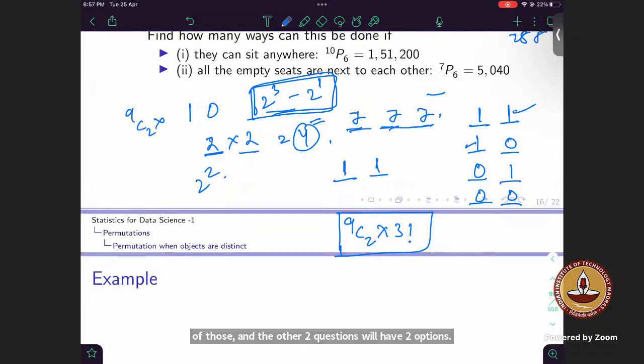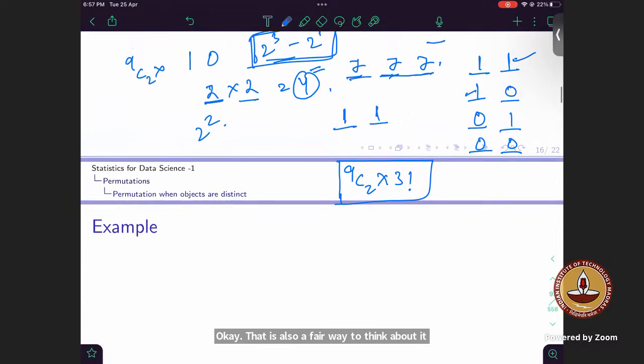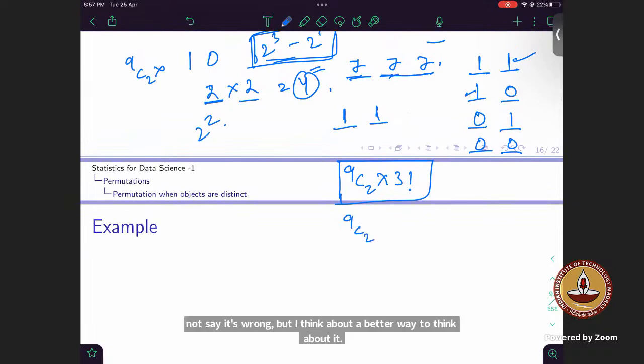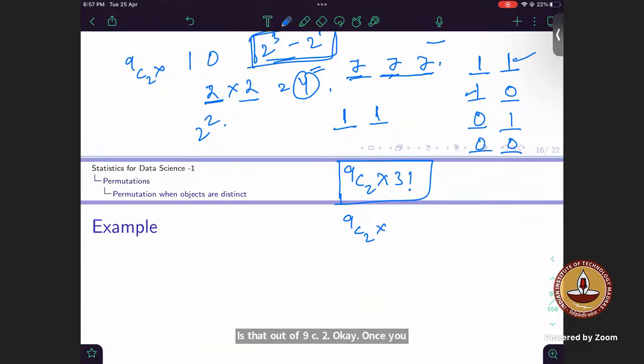I'll not say it's wrong, but I think a better way to think about it is that out of 9C2, okay. I was just explaining that for 3 factorial, you first select one of the numbers, and in the remaining 2 places, you put the other number. So that's 3 factorial upon 2 factorial. And then you do the same thing for the other number also, which is again 3 factorial upon 2 factorial. So you have to multiply it by 2.